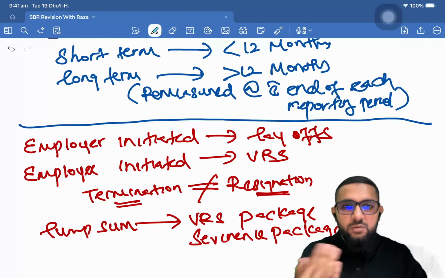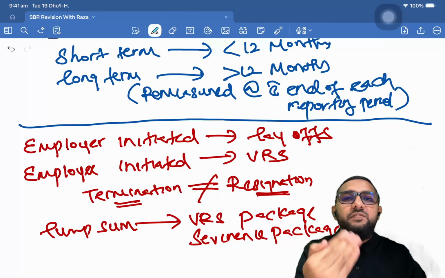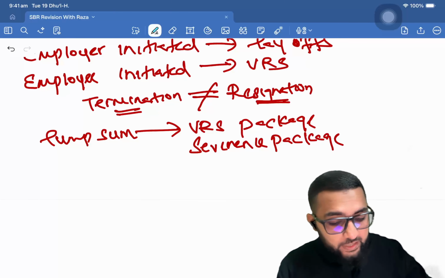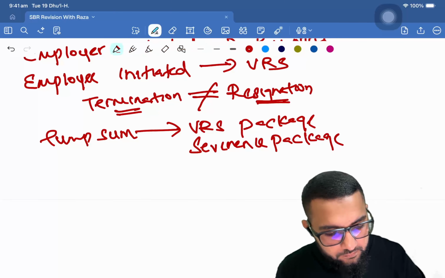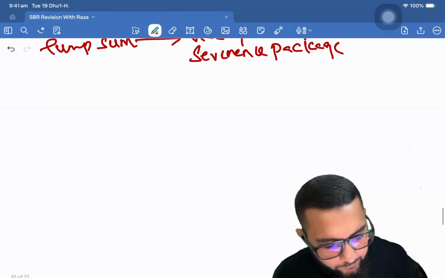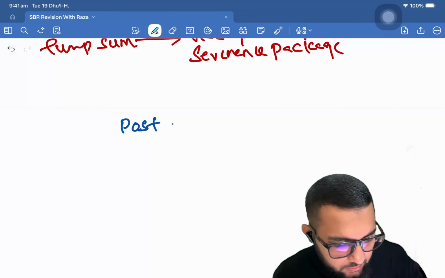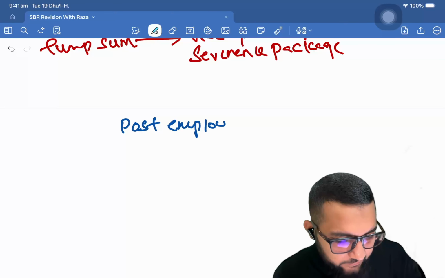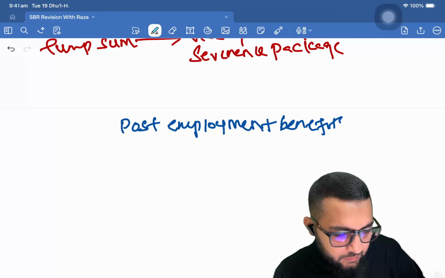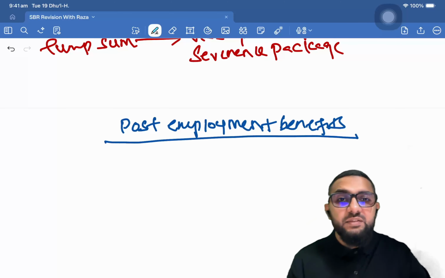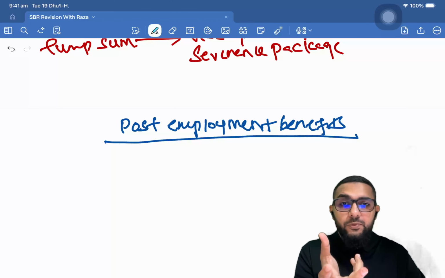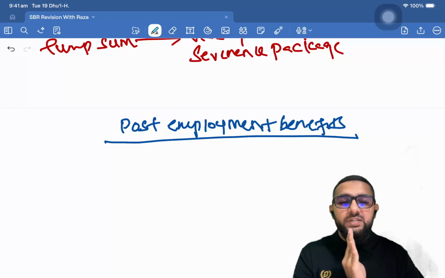So it can be short term if settled within 12 months, long term if settled beyond 12 months. Then comes the post employment benefits. So these are the benefits that the organization will be paying to the employee after the employment has ended.